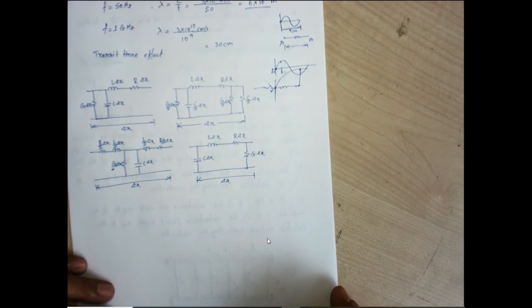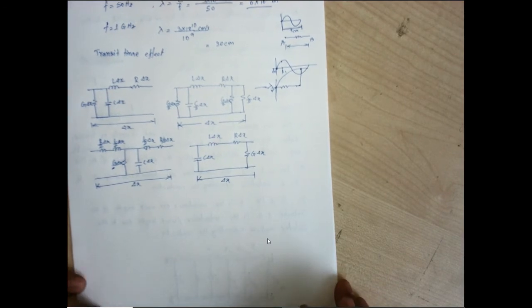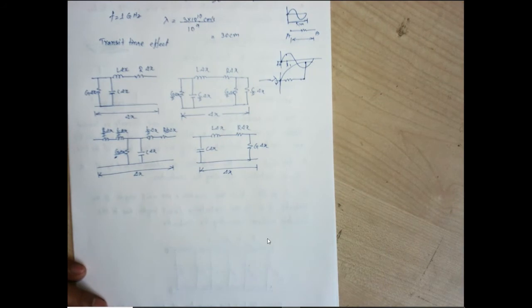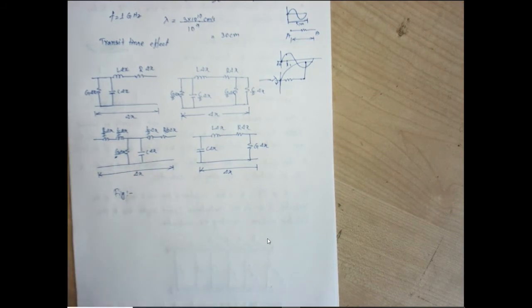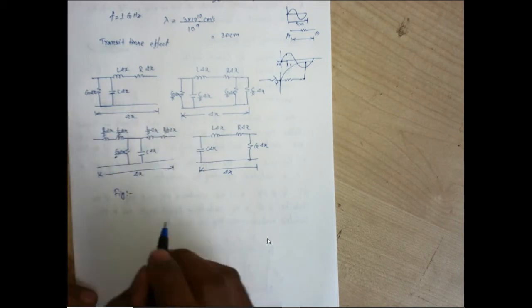So this is the lumped equivalent of an infinitesimal section of a transmission line, a very small section. Whatever subdivision we make of a transmission line, however small a portion we consider, even for the smallest portion you can think of, you can have these four parameters. For the high frequency signal, whatever the smallest portion you assume, you will have all four of those parameters.